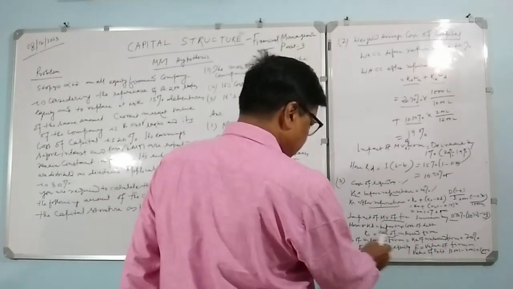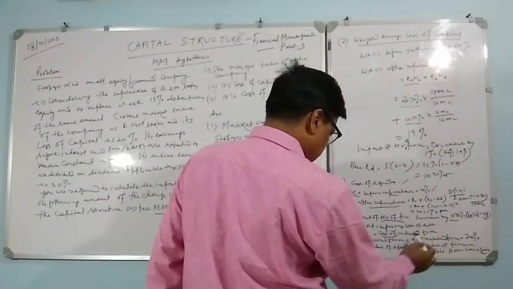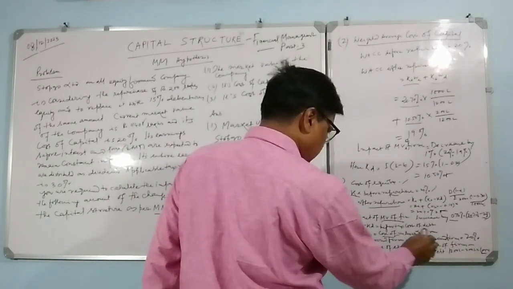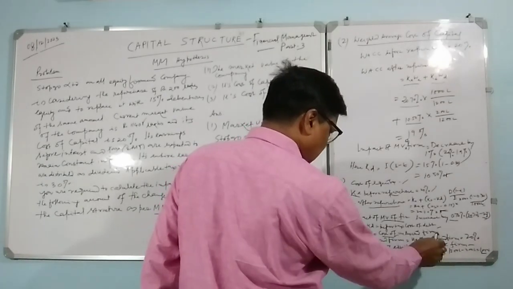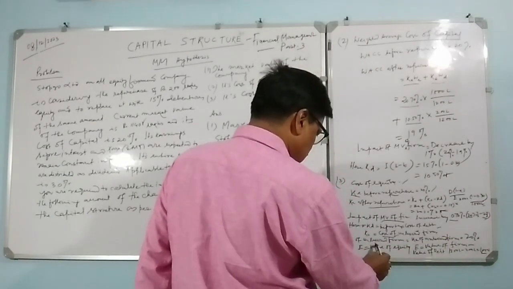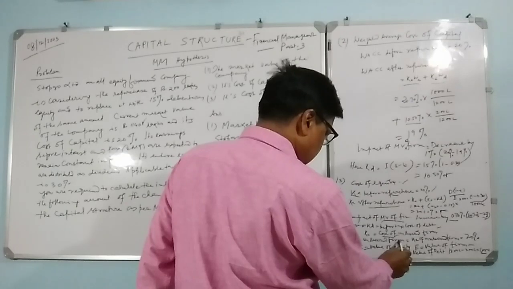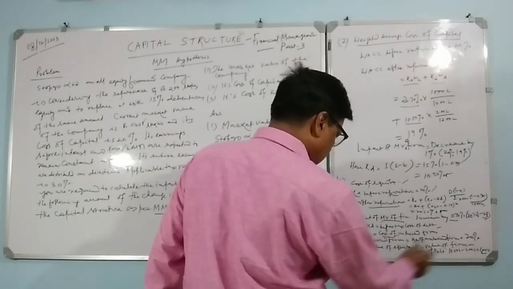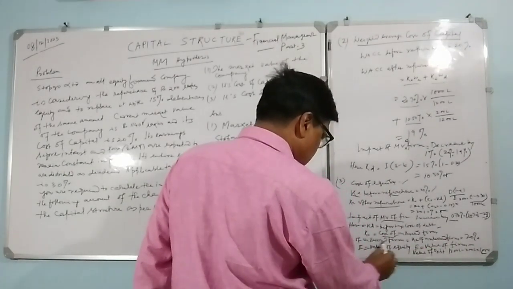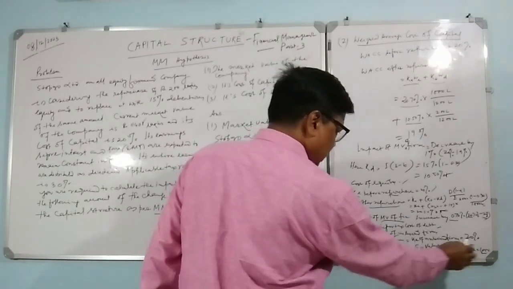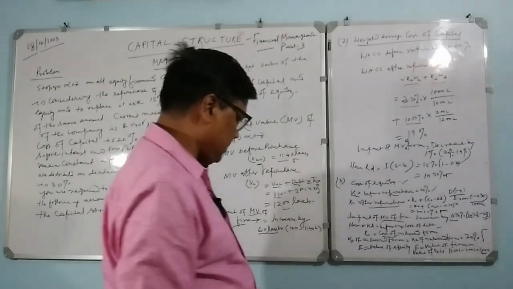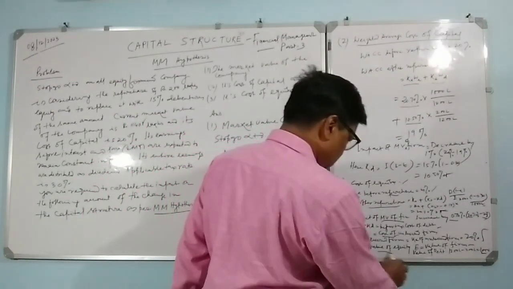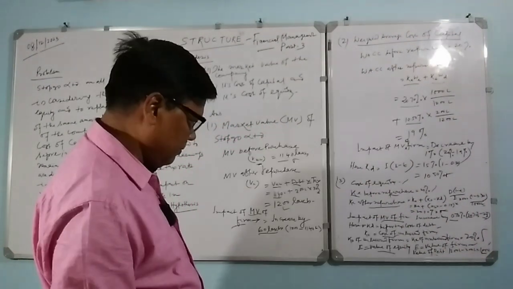Then the cost of debt: KD is the before-tax cost of debt, and K0 is the cost of the unlevered firm. The cost of capital and cost of equity of the unlevered firm are the same, as debt has not come into the picture.